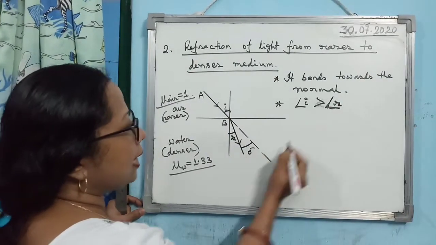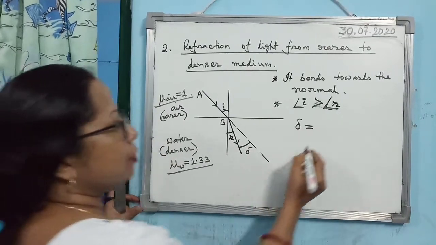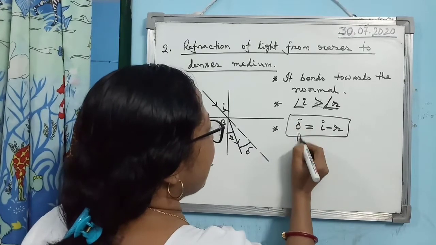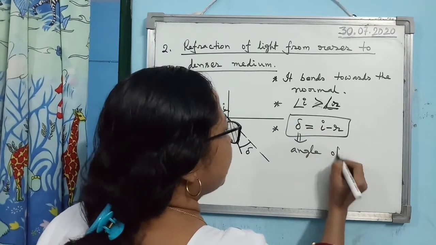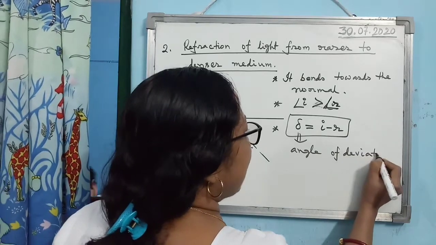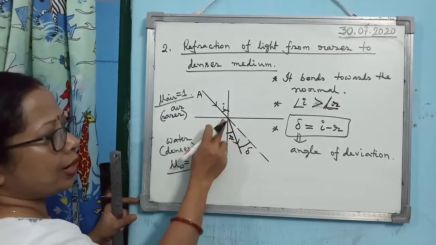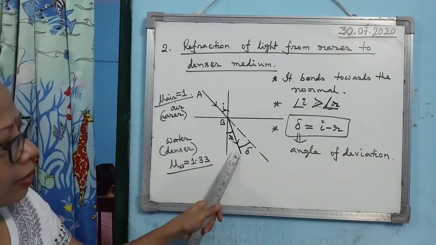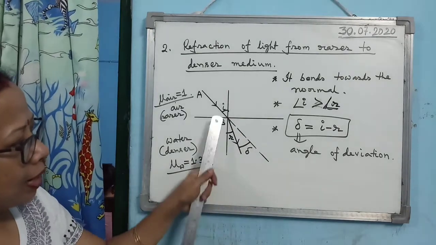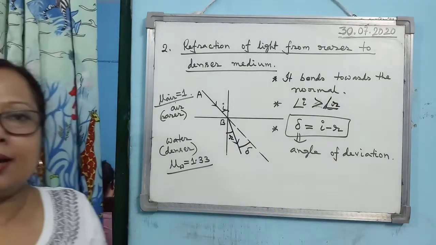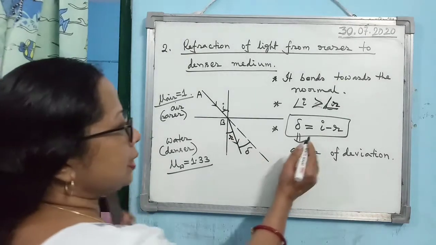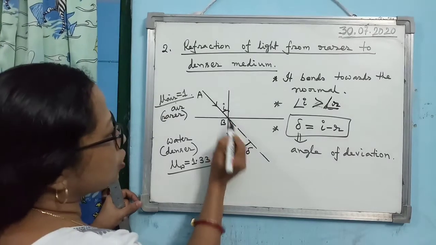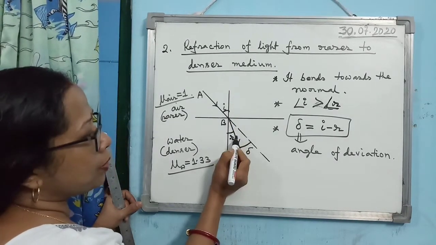And what is the angle of deviation? Angle of deviation is equal to I minus R. Already I taught you, angle of deviation means the angle between the incident ray and the refracted ray. So you see, this is the incident ray and this is the refracted ray. So the angle between the incident ray and refracted ray is known as the angle of deviation. In this case, the angle of deviation is I minus R. You see, these are vertically opposite angles.